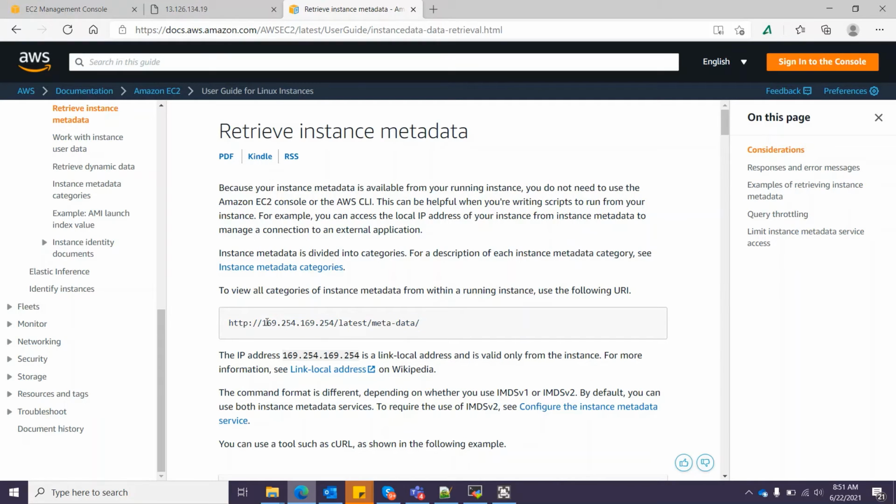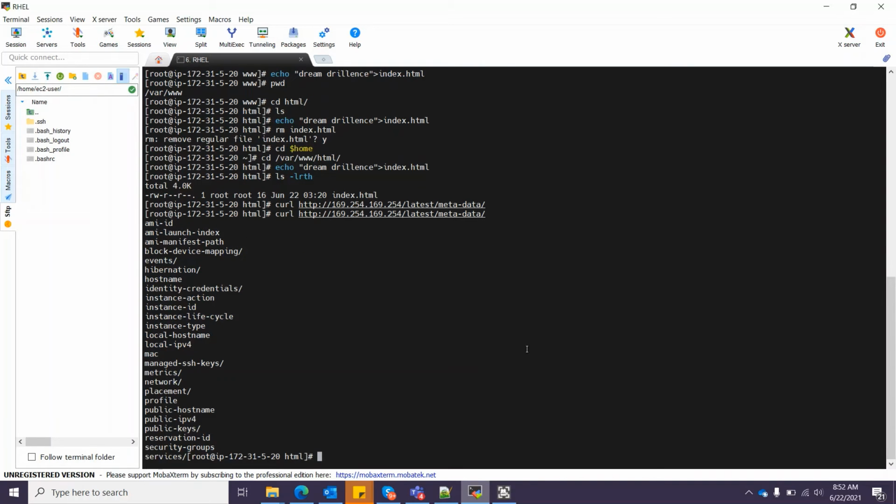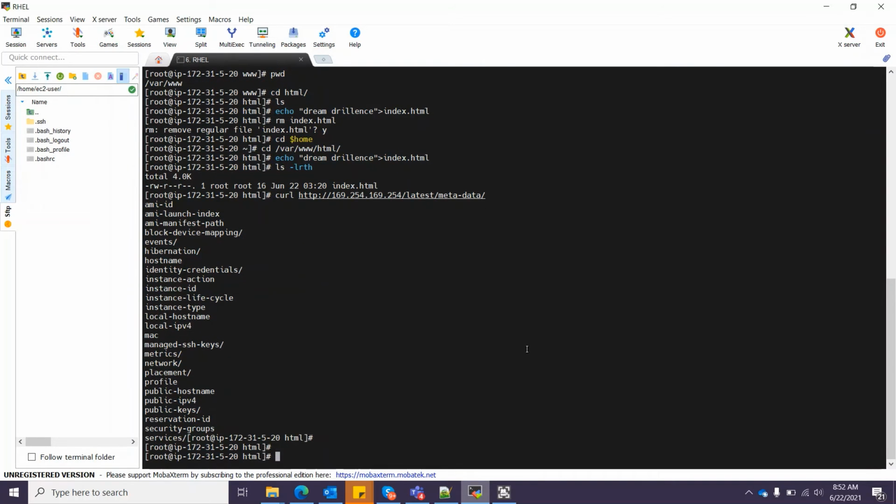And do remember this IP address correctly, because it's very important. So let's try. Okay, so there is a lot of information, latest metadata.